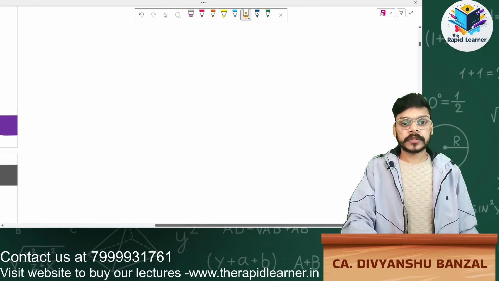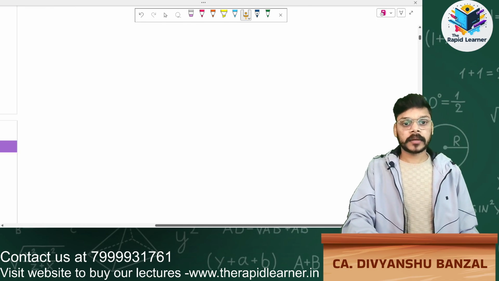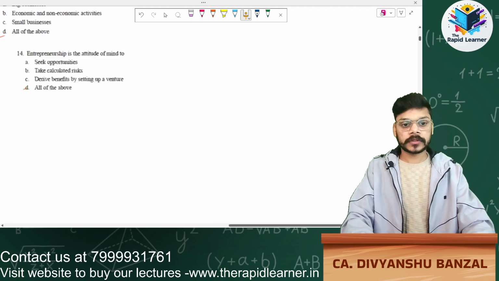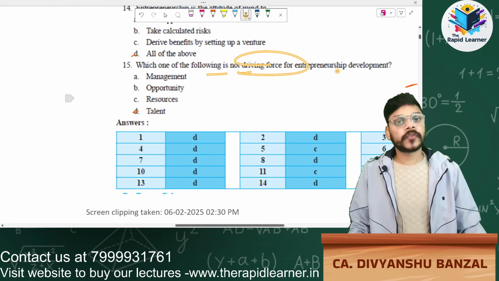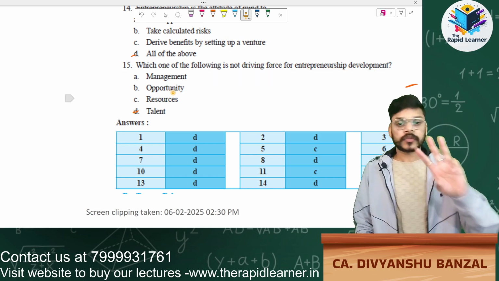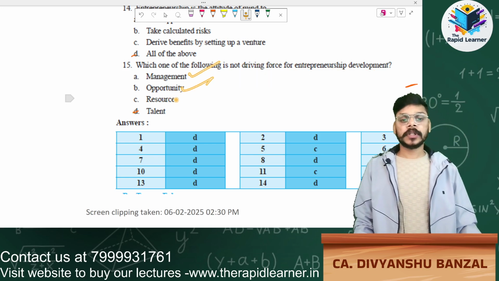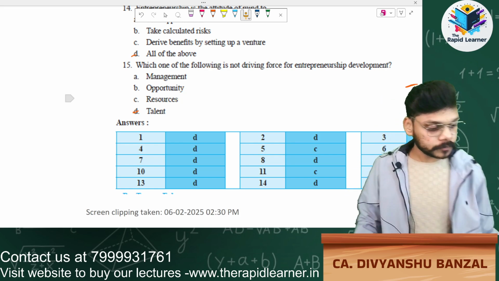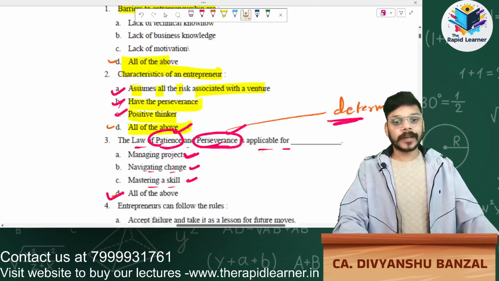Okay, so this MCQ is given in your study material also. Just read this. Which one of the following is not a driving force for entrepreneurship development? Talent. Because 3 driving forces are there for entrepreneurship development: first one is management, second one is opportunity, and third one is resources. So your answer will be talent. Okay, our 15 MCQs are completed.